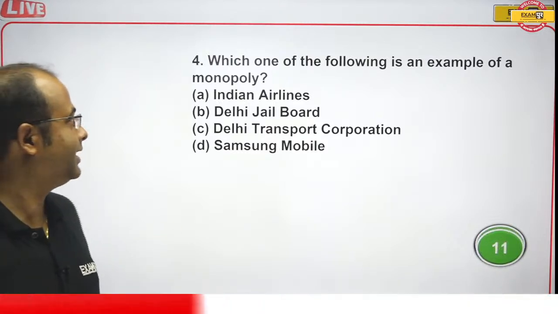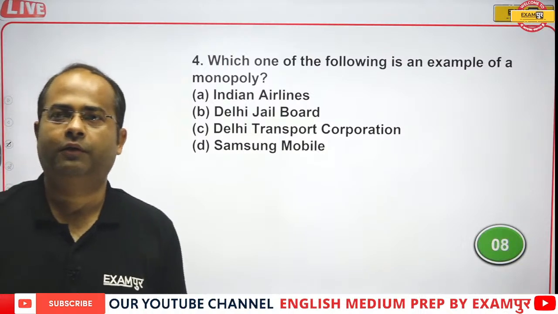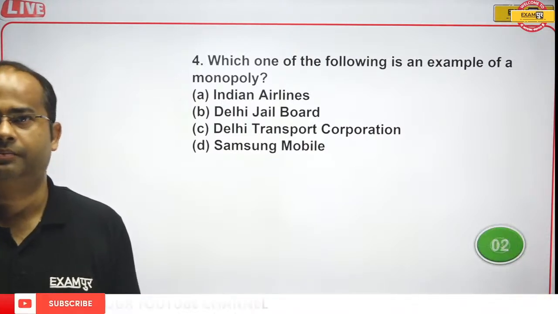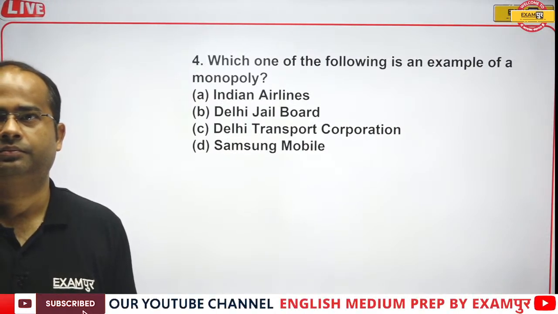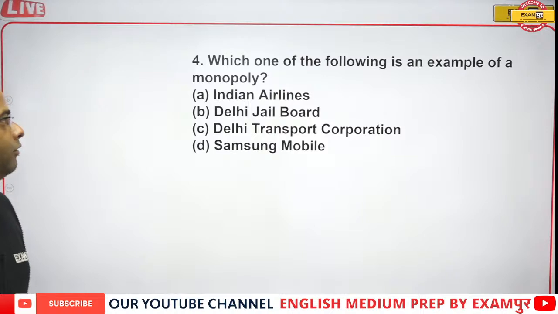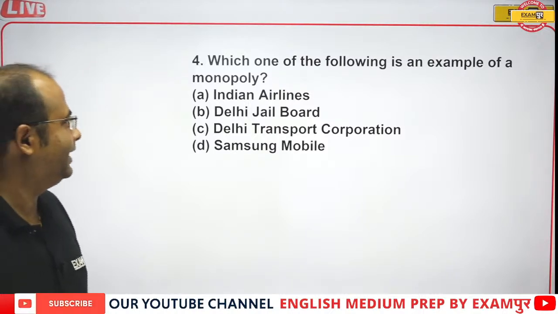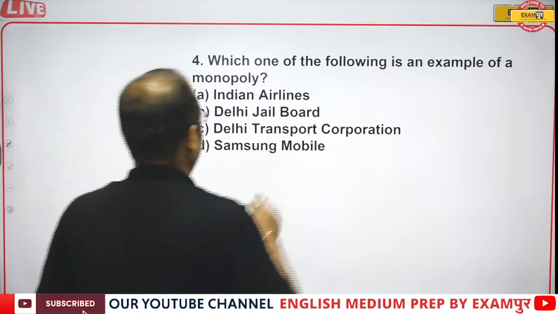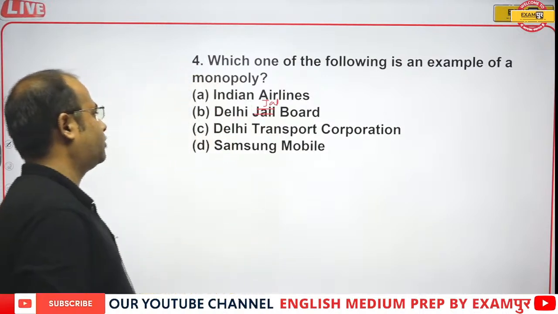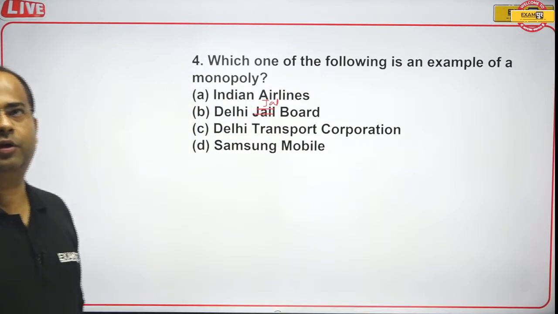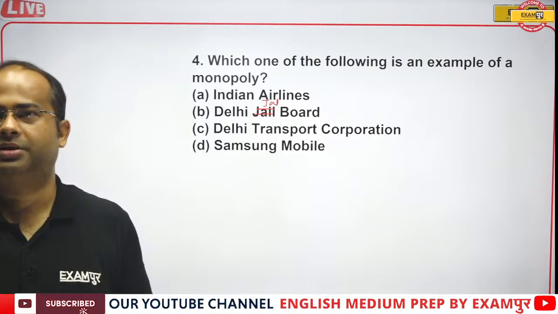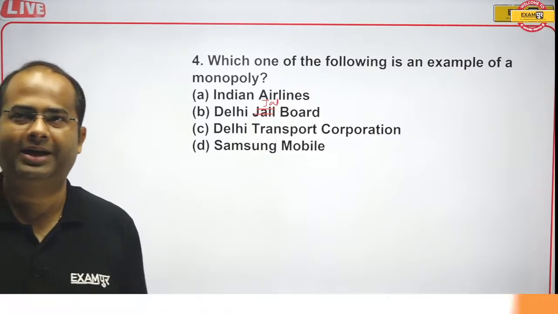So which of the following is an example of monopoly? Mono means single, poly means seller. Okay, so guys, what will be the correct answer? Indian Airlines, Delhi Jal Board, Delhi Transport Corporation, Samsung Mobile. Which of the following is an example of monopoly? The students who are from Delhi can answer this, because maximum students might not be knowing about the Delhi Jal Board.